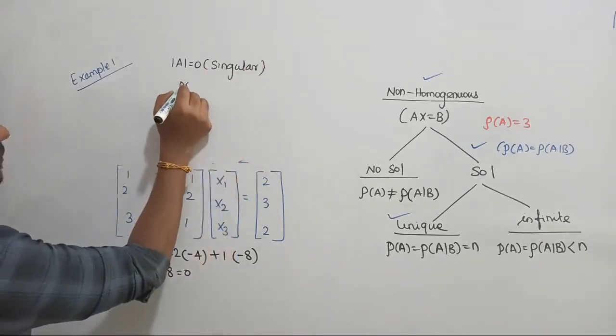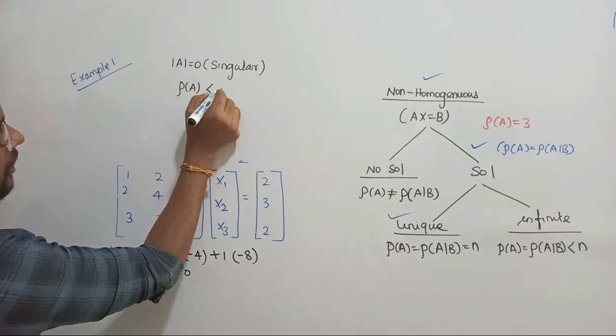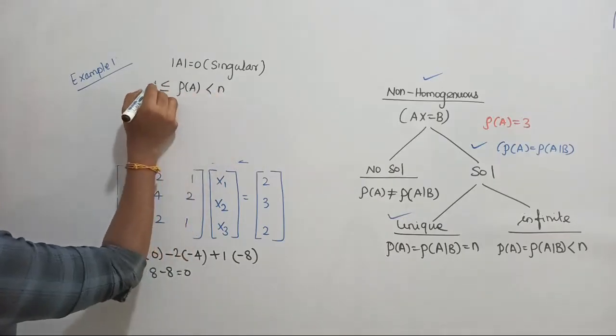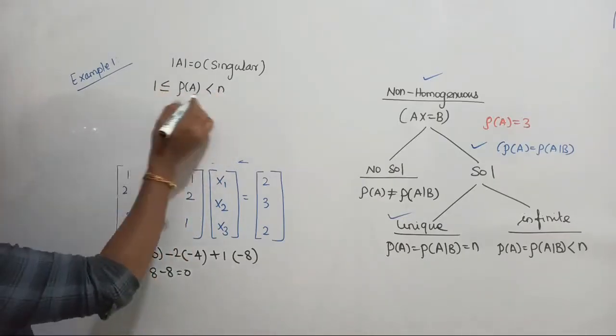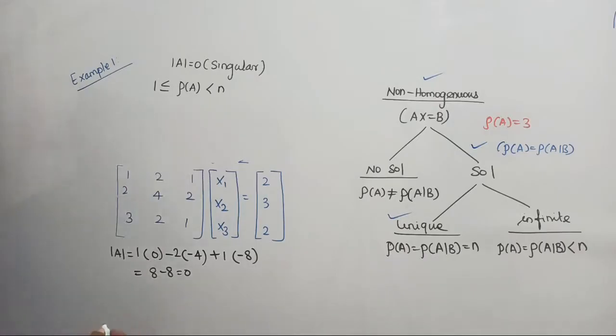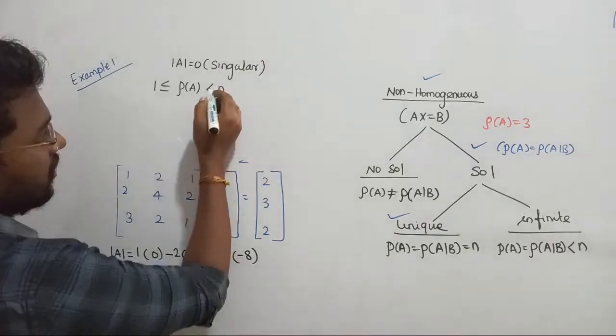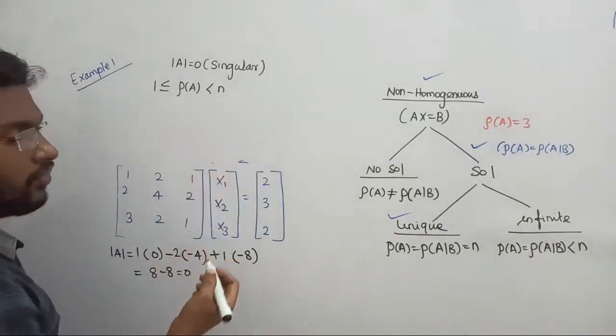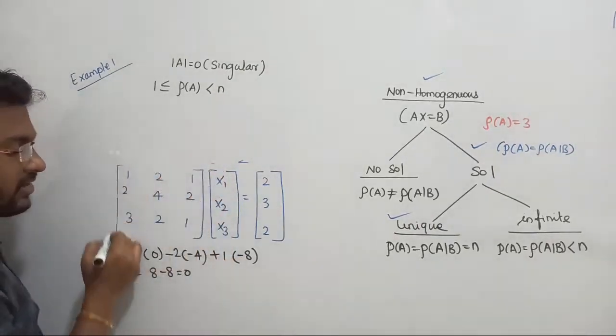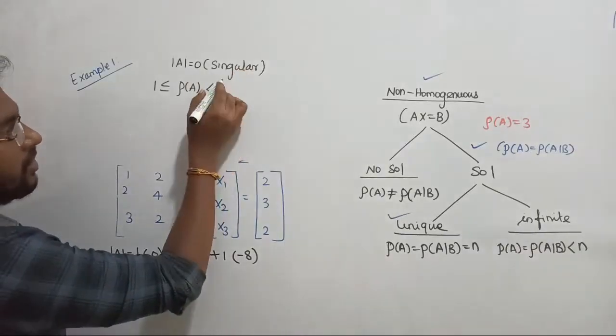Then rank of the matrix can be defined as less than n, and it should be what? That is, it's starting from 1 and it goes up to n. Yes, I am really very happy. Let us try. We have to find out the rank. Now n is nothing but order of the matrix or number of unknown vectors. What will be the order of the matrix? 3 cross 3. So it is going to be 3.